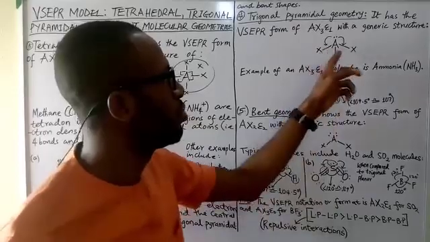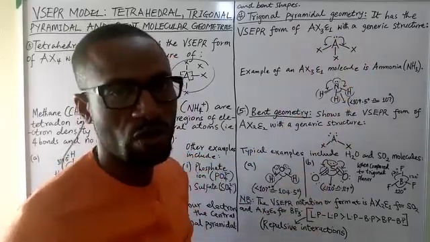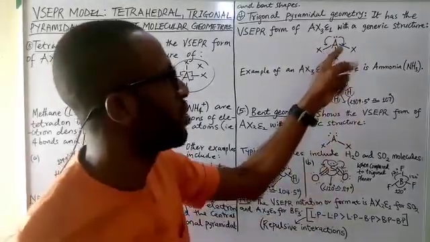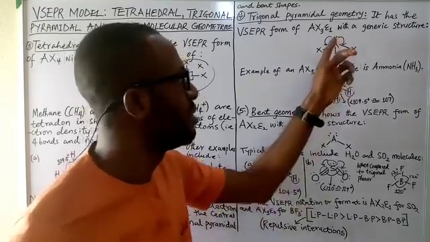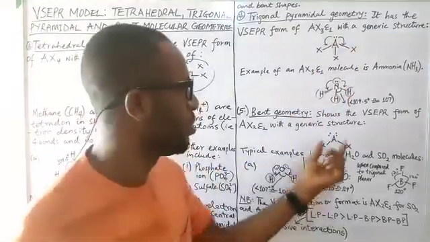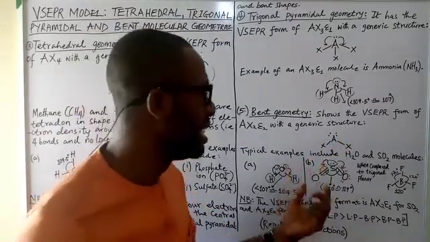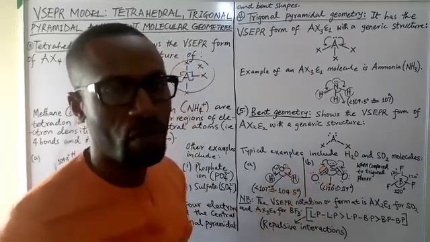So we have 1, 2, 3 shared pairs of electrons. The fourth one is what? Replaced with a lone pair of electrons. So we're going to have more repulsive interaction and less bond angle. All right, and the more you increase the lone pairs of electrons, you are going to have even more repulsion and of course the least bond angles, as you can see here in the water molecule.